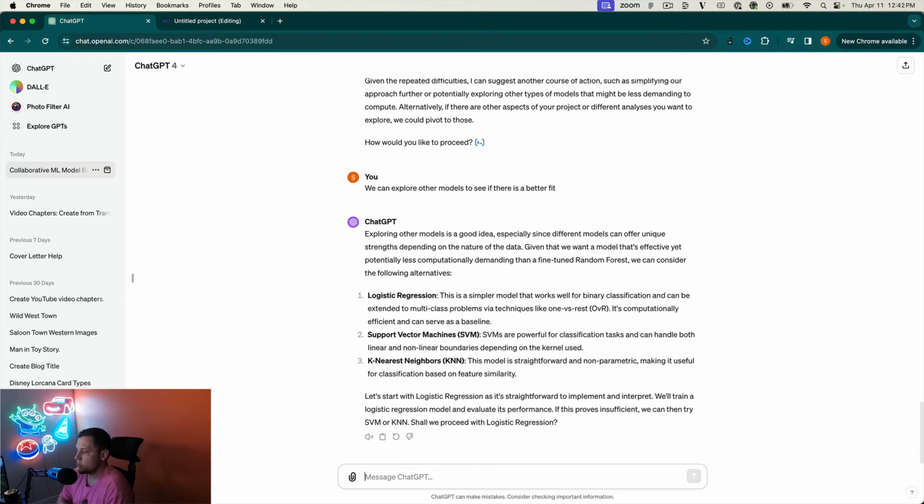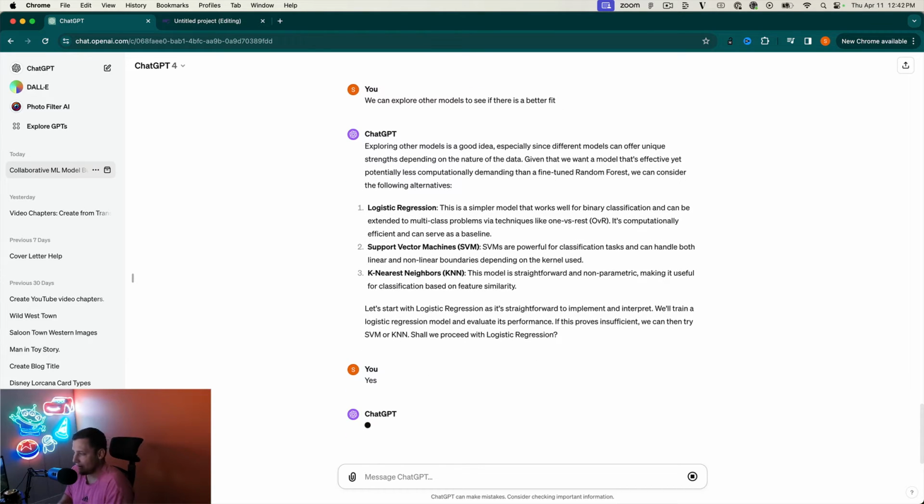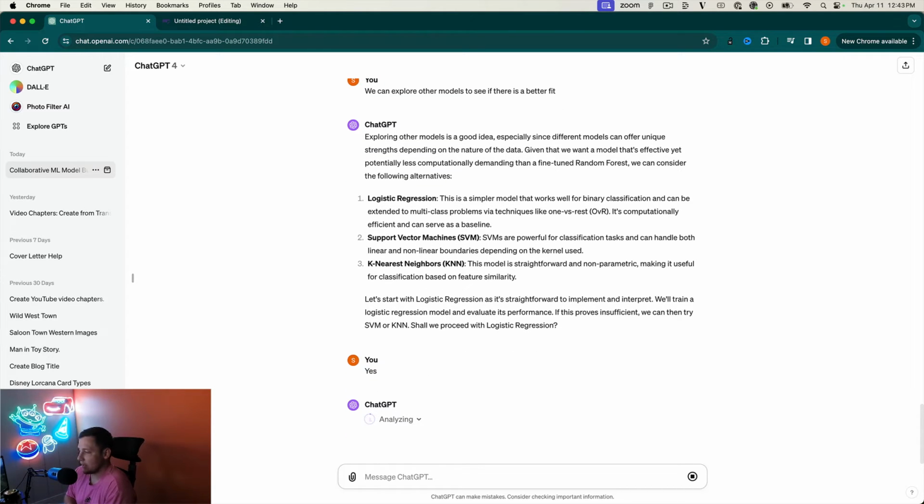So logistic regression is one of the better picks here, you would think. That's one that I've used in the past in a situation similar to this. So we're going to take a look and see what.